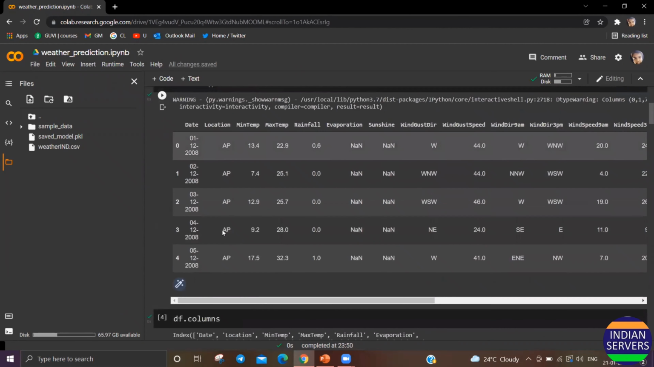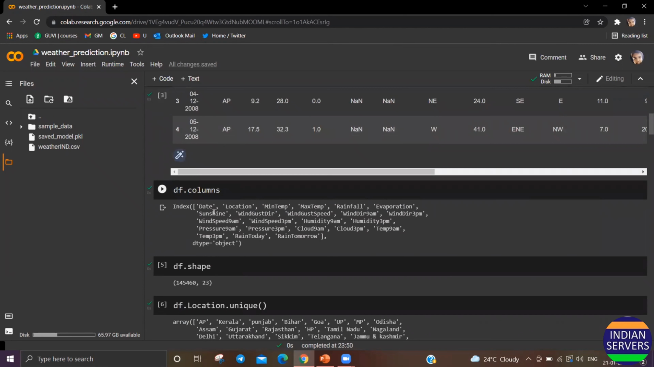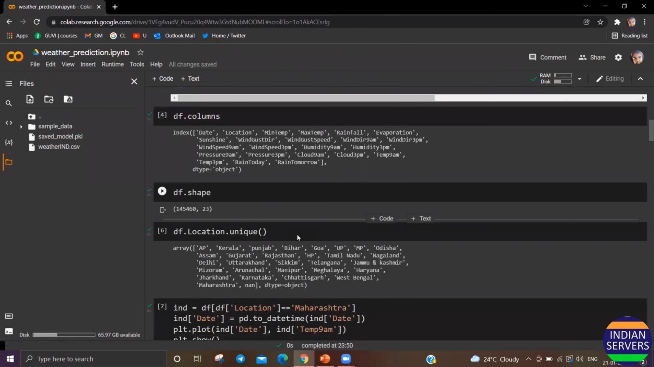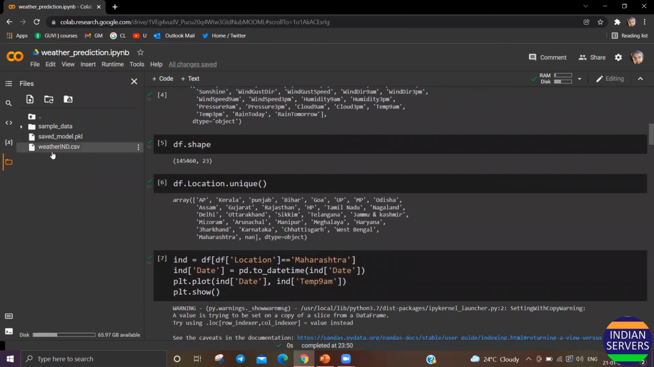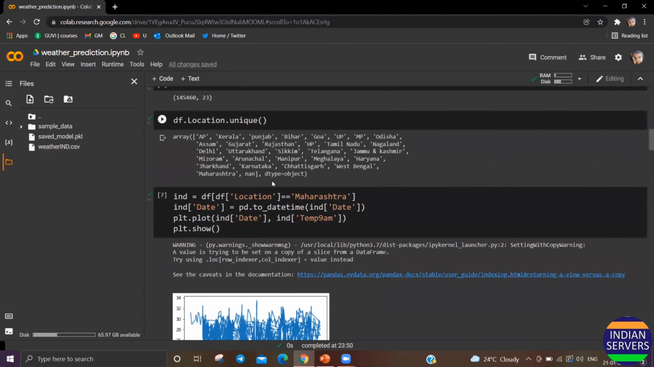In that CSV file we have columns like date, location, temperature, rainfall, cloud at 3 p.m., and temperature. All these are the columns available in my dataset, and this shows the shape of my dataset, the rows and columns. For the location, the unique values include all the states of India, since I am predicting weather on an Indian dataset. So I'm choosing my location as Maharashtra.